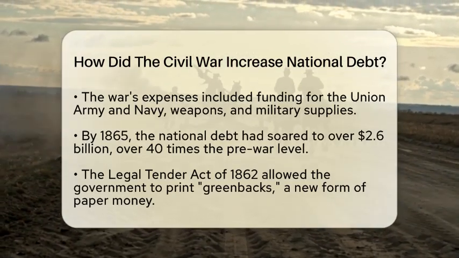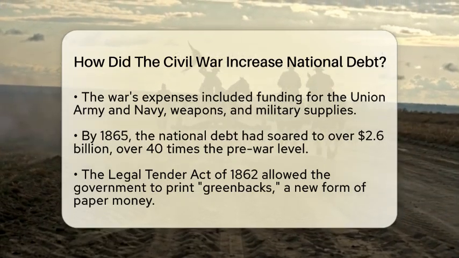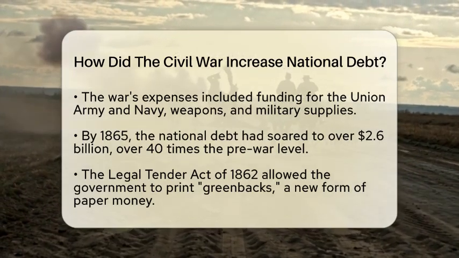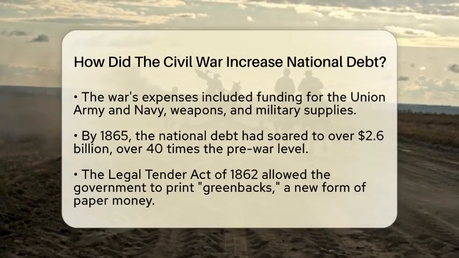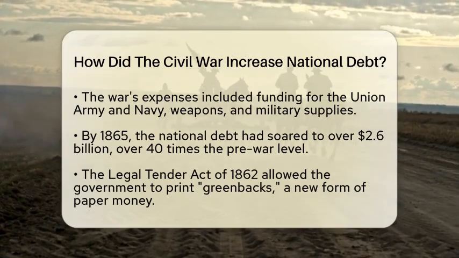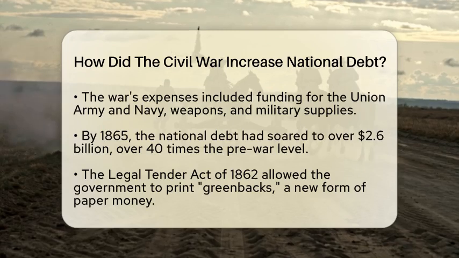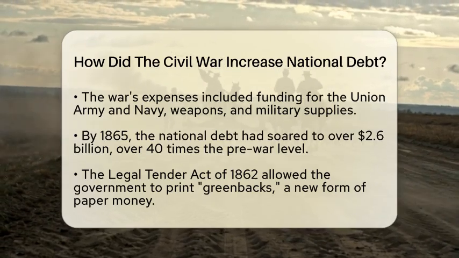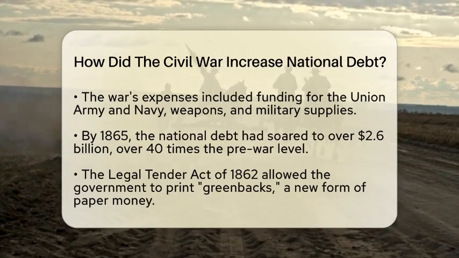A significant factor in this increase was the Legal Tender Act of 1862. This act allowed the government to print paper money known as greenbacks. Unlike previous paper money, which was backed by gold, greenbacks were not tied to gold reserves. This new form of currency could be used to pay taxes and purchase goods, providing the government with a fresh way to finance the war without needing immediate gold backing.